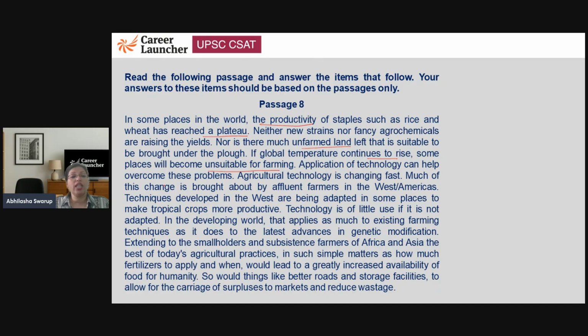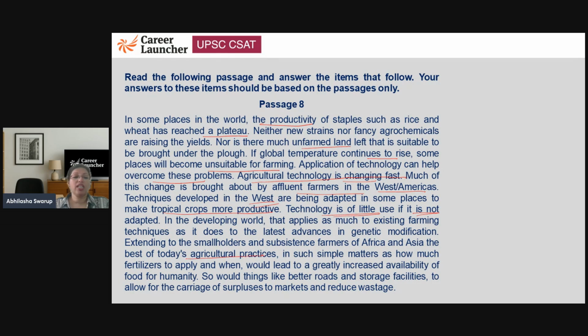Now, application of technology can help overcome these problems. So, agricultural technology is changing fast, and much of this change is brought about by affluent farmers in the West or in Americas. The techniques that are developed in the West are adapted in some places to make tropical crops more productive. But if it is not adapted, then technology is of no use. In the developing world, that applies as much to existing farming techniques as it does to the latest advances in genetic modification.